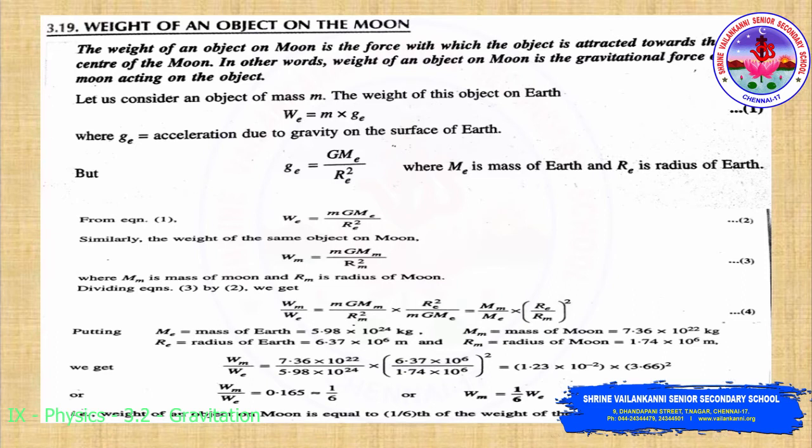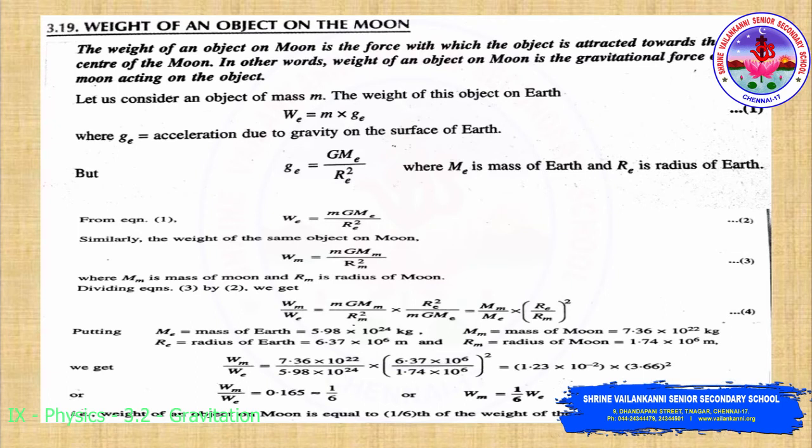From equation 1, for GE we can substitute G ME by RE square. Similarly, we take the weight of the same object on the moon. Now WM, the weight on the moon, equals m G MM by RM square. That means the suffix m here is for moon; this is not the mass of the earth, and the mass of the object we have not taken. You have to understand that it is a suffix m.